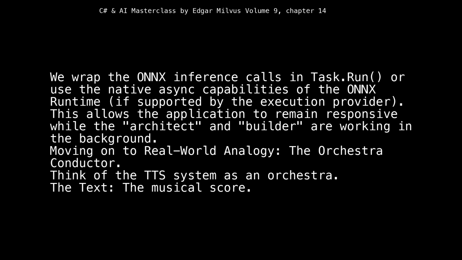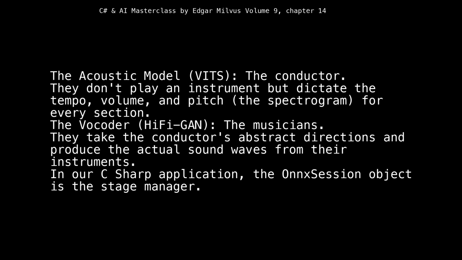Moving on to real-world analogy, the orchestra conductor. Think of the TTS system as an orchestra. The text, the musical score. The acoustic model, VITS, the conductor. They don't play an instrument but dictate the tempo, volume, and pitch, the spectrogram, for every section. The vocoder, HiFi-GAN, the musicians. They take the conductor's abstract directions and produce the actual sound waves from their instruments.